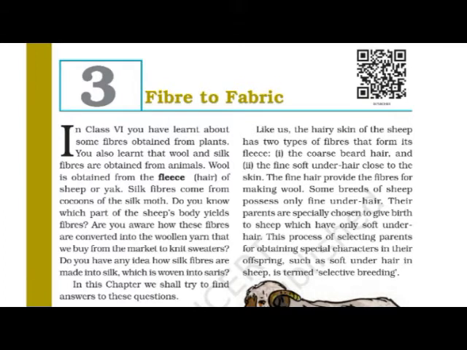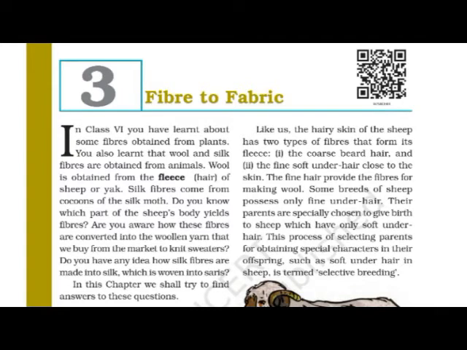You also learned that wool and silk fibers are obtained from animals. As we get fiber from plants, we also get fiber from animals, that is, wool and silk. Wool is obtained from fleece, that is hair of sheep or yak.